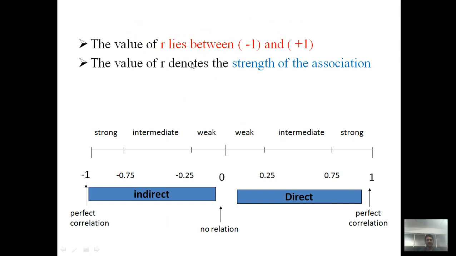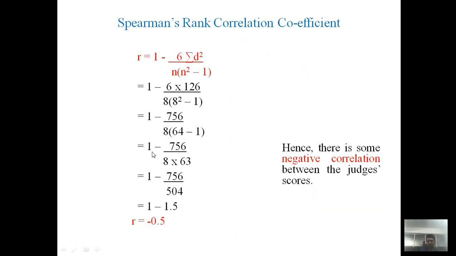But we know that the correlation coefficient r lies between minus 1 and 1, and r shows the strength of association between the two variables x and y, which type of bonding is associated between these two variables. Here we obtain a negative value of r.